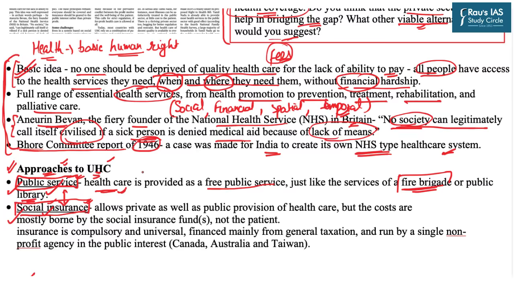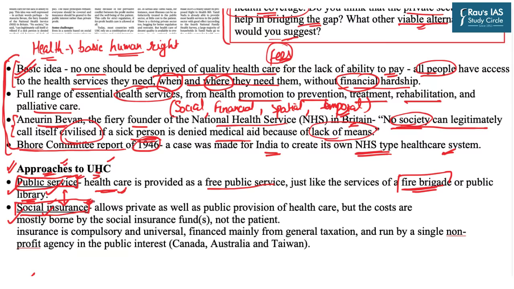So social insurance is built on the principle that the expenditure of the insurance will not be borne by the individual or the patient, but either by the government or by society as a whole through the taxes they pay.